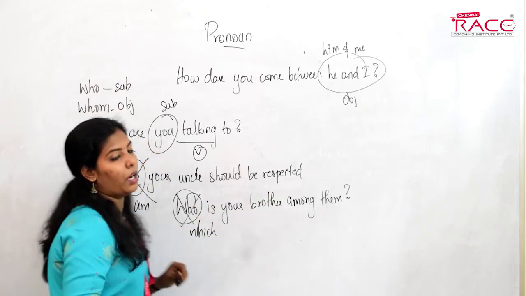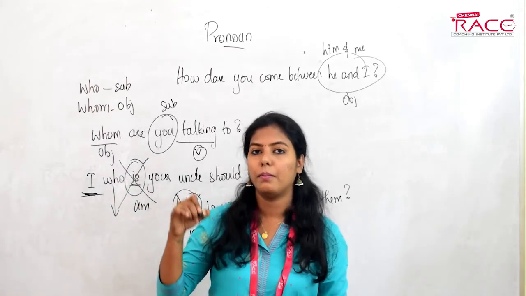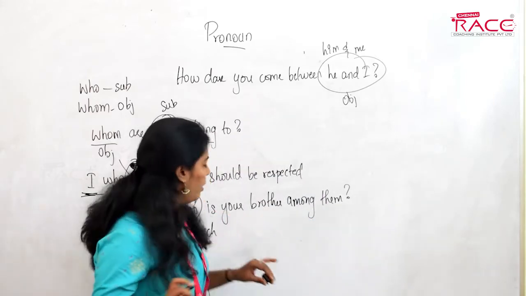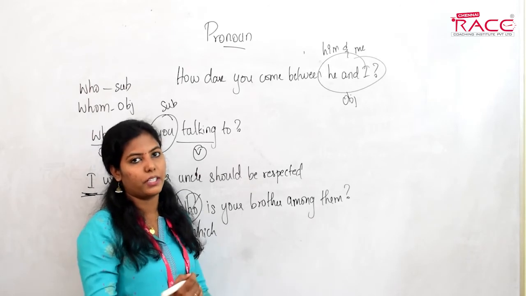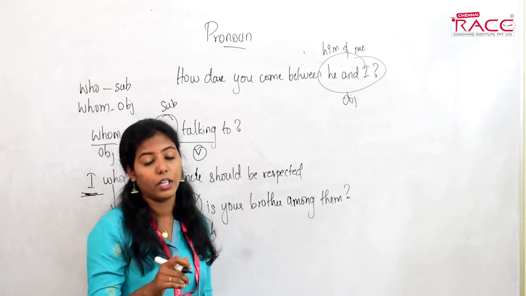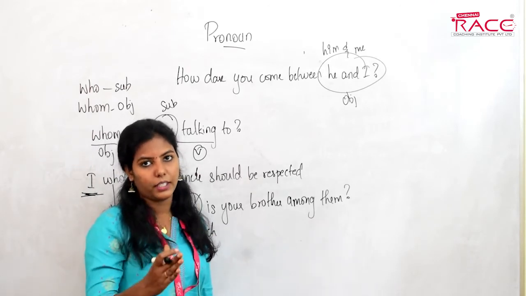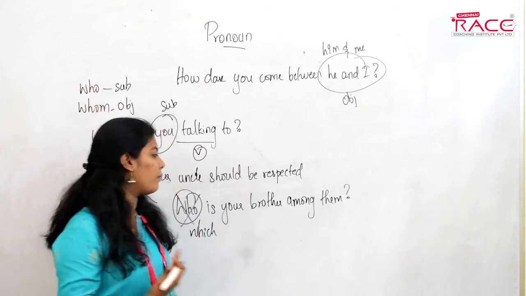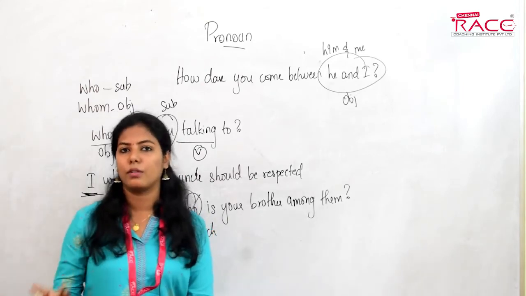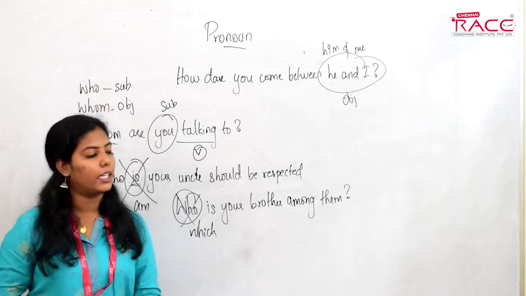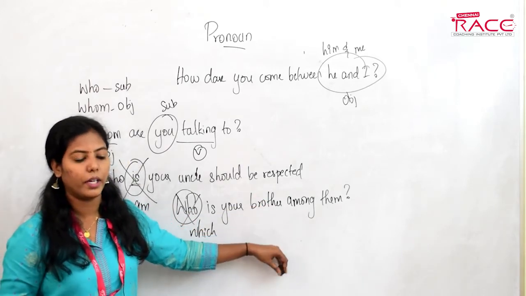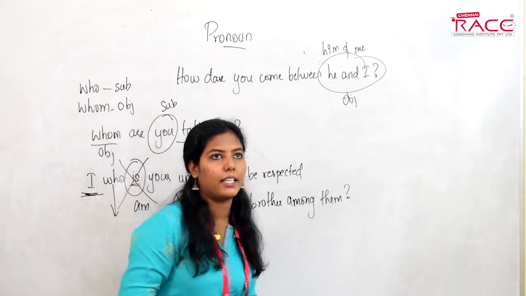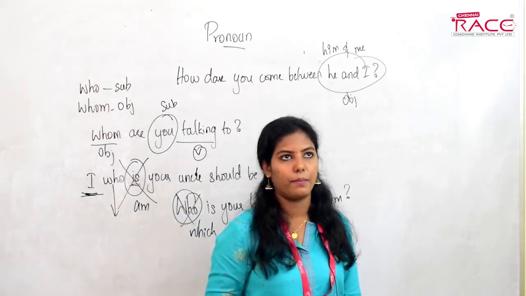Which is your brother among them would be the most appropriate sentence. You cannot ask which is your brother; that sentence will be wrong. But when you say which is your brother among them, the sentence would be right, understood. Here you cannot say who's your brother among them, that sentence is really wrong, okay, done. Now we'll see some of the questions.